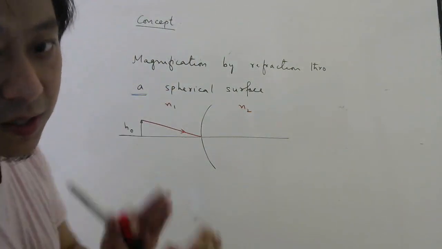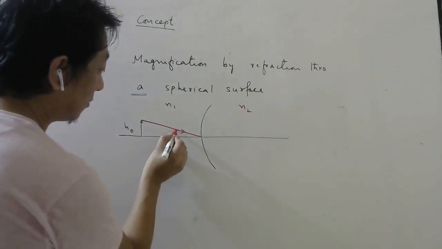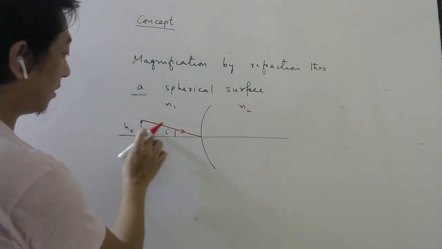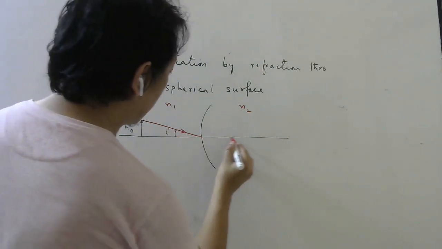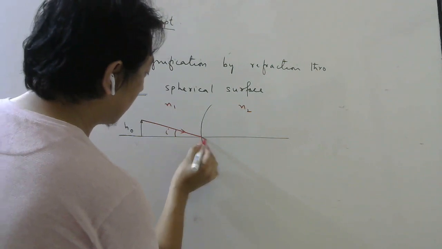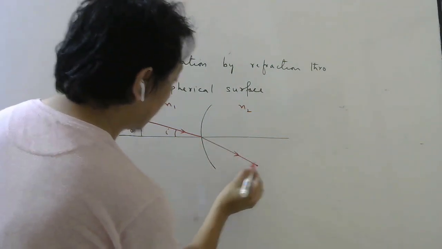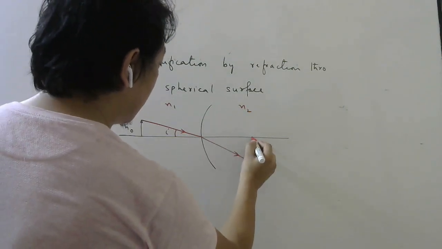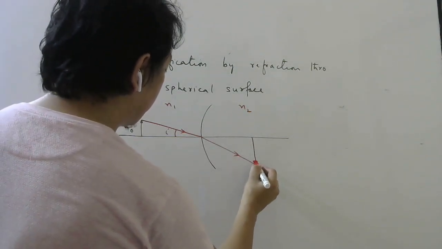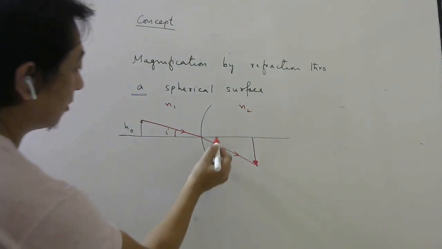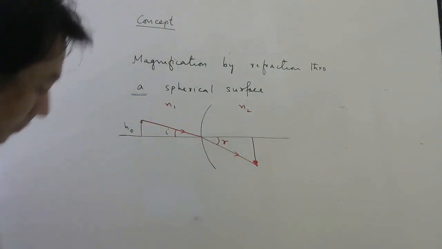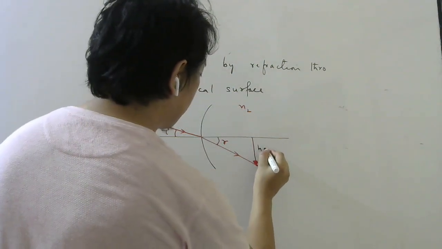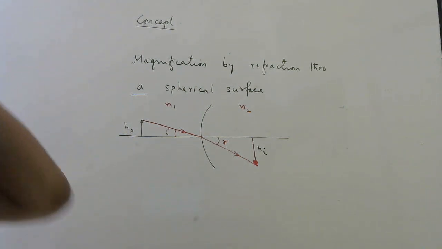So this light is falling at some angle of incidence I, with respect to the normal. Now if it is rarer to denser, it will be towards the normal. Denser to rarer, away from the normal. So let's say it is away. Okay, so your image is formed. Image distance is, let's say, here. Then your image height will be this, HI. This will be your angle of refraction. So this is what is going to happen for a single surface.